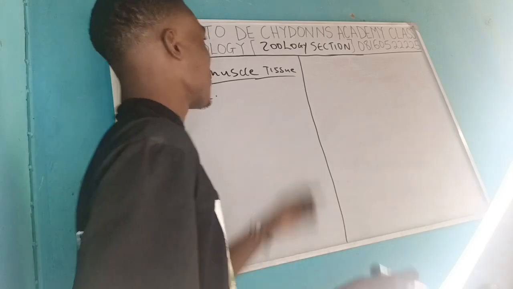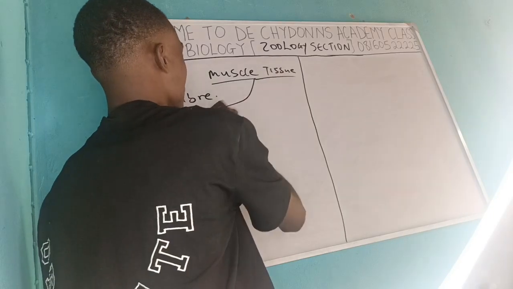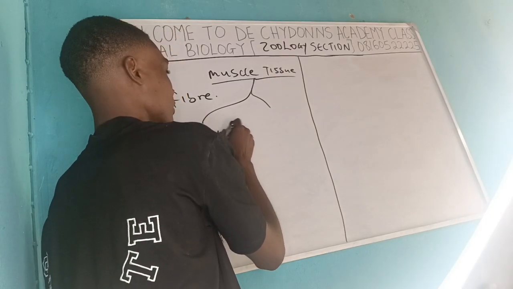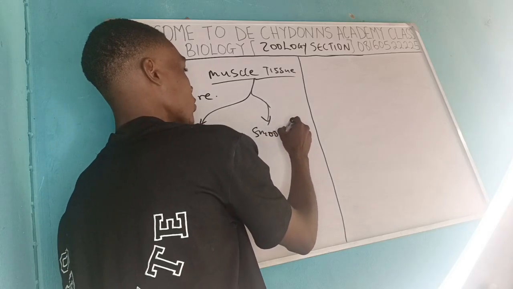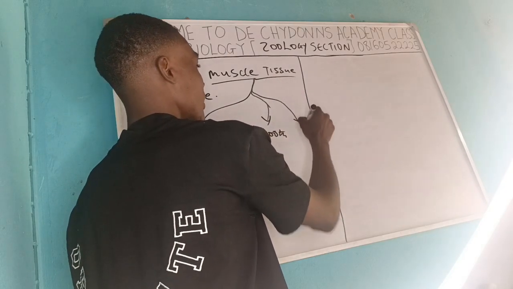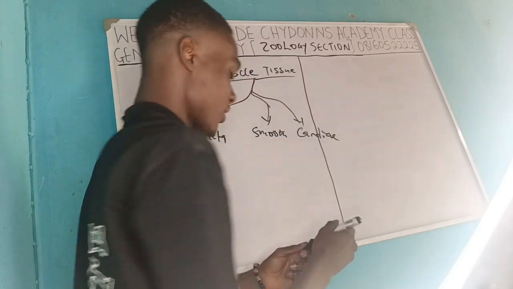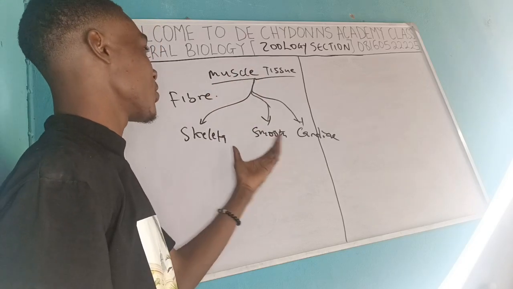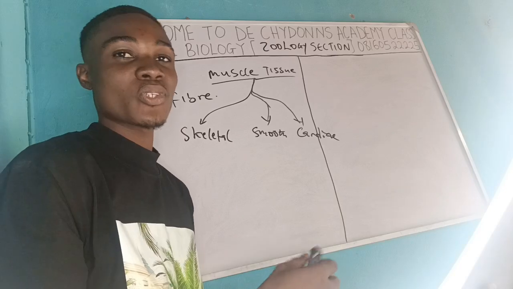All right. But before then, let me just classify the muscle tissue before we continue. We have the one that they call skeletal muscle, we have the one we call smooth muscle, and we have the one that we call cardiac muscle. All right. So these categories tell the kind of function that they do.